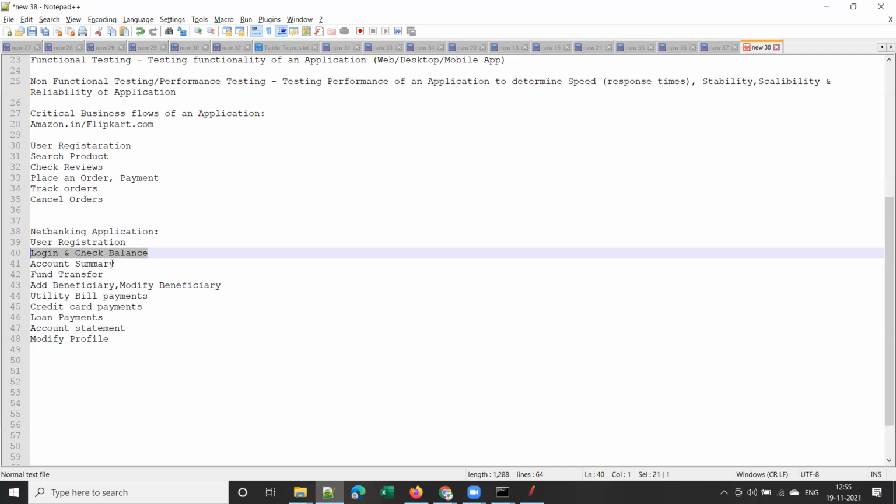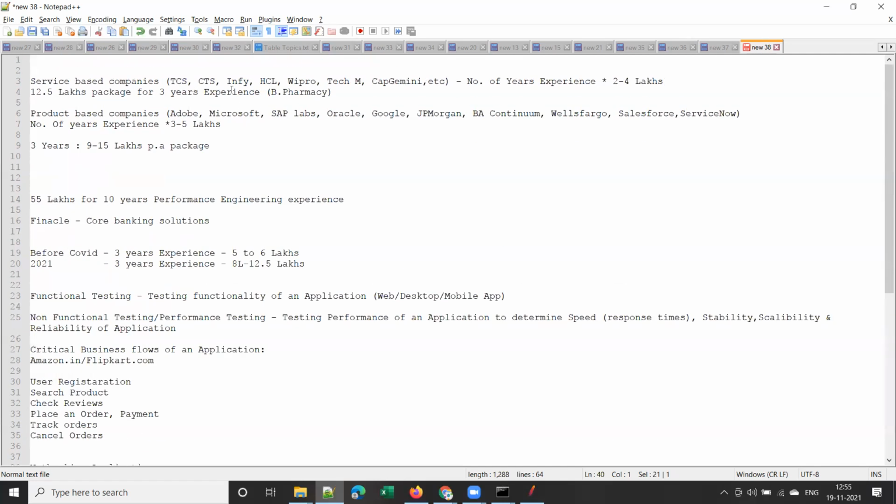That is the beauty of performance testing. At the same time, you will have a package equal to developers. You won't write much code, but you will have a package equal to, and sometimes more than, developers. Some organizations offer more package for performance testing. It's because it's the performance testing team who has to decide whether a code written by a developer should go into production or not. Please note this point, right?